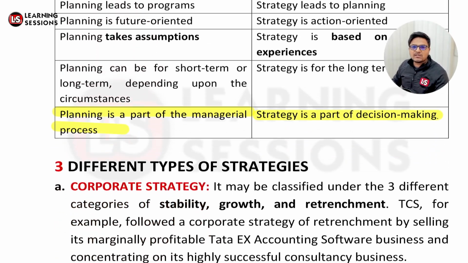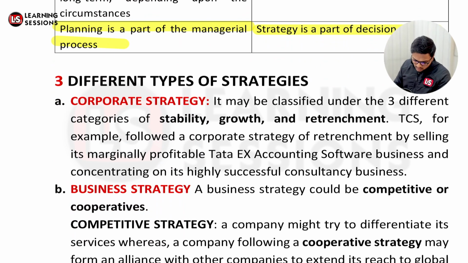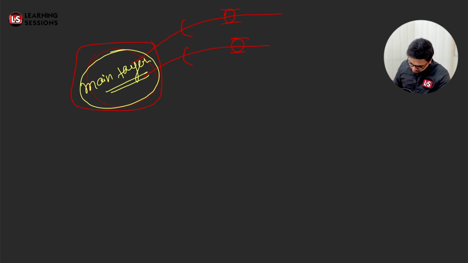Now let's move further. It's related to three different types of strategies. First of all, corporate strategy. Now what do you mean by corporate strategy? There are three different categories: stability, growth, and retrenchment. Let's take the case of an ABC business. Let me just draw it over here.